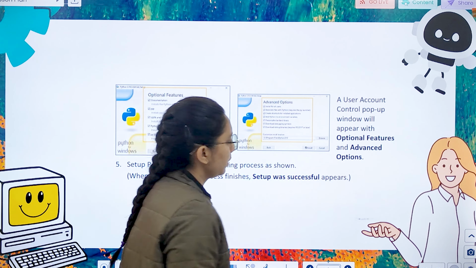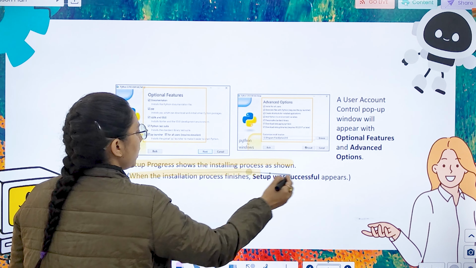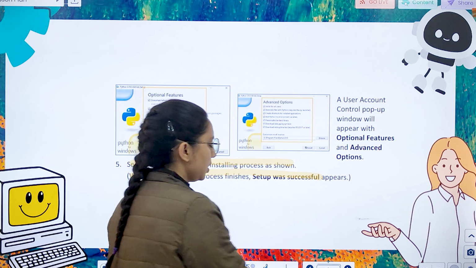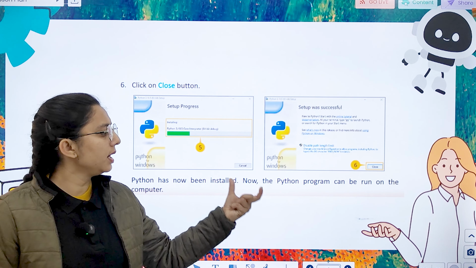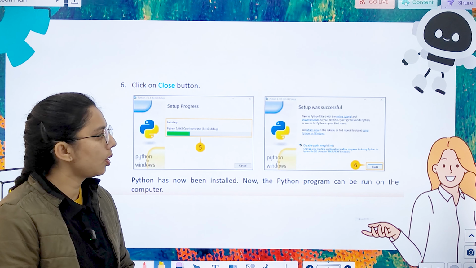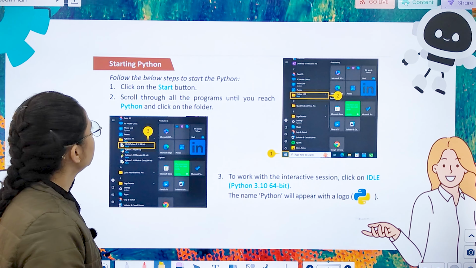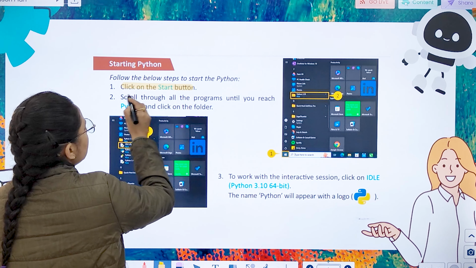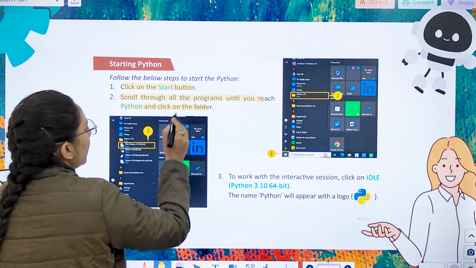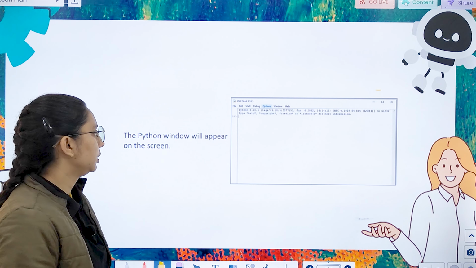So after downloading, you can install it and setup progress shows installing progress and setup was successful. So like this, Python has been installed and now Python program can be run on the computer, right? So we can say starting Python. So for that, you have to click on start button, scroll through the program and you have to go to Python and you will click and your Python window will appear like this.